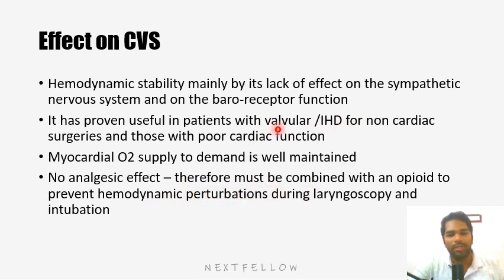Myocardial oxygen supply demand is well maintained. In ischemic heart disease patients, the basic problem is demand versus supply. They will have more demand of oxygen, but their supply will be very low. And when you increase the heart rate, it will become further worsened. So in these patients, when the heart rate is stable, BP is stable, and they are getting induced and becoming unconscious, that is a good drug for the anesthetist, because your heart is stable, your brain is stable, BP is stable. Etomidate is a good drug for patients with poor cardiac function.